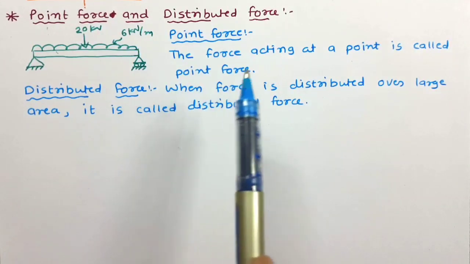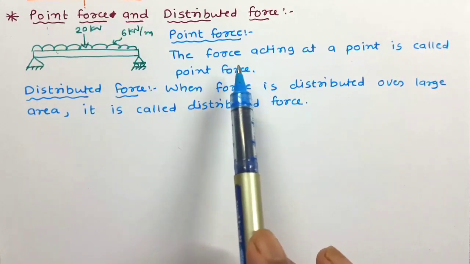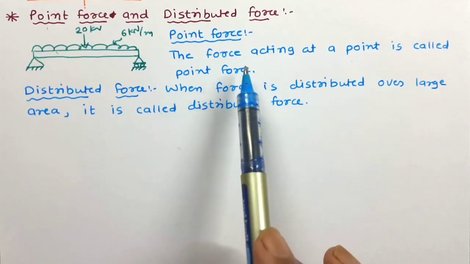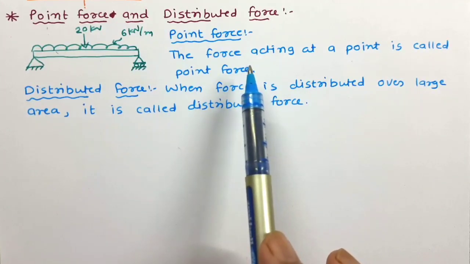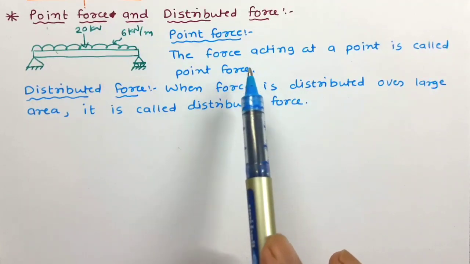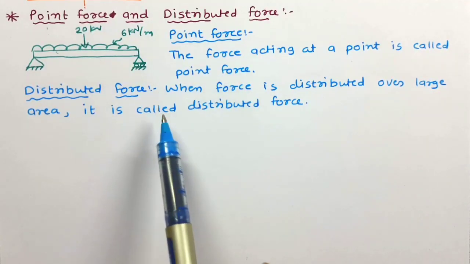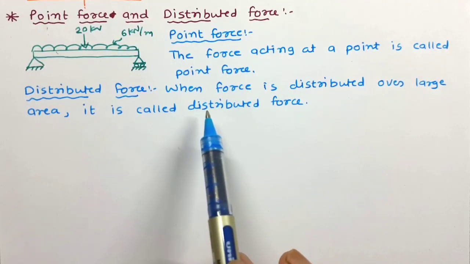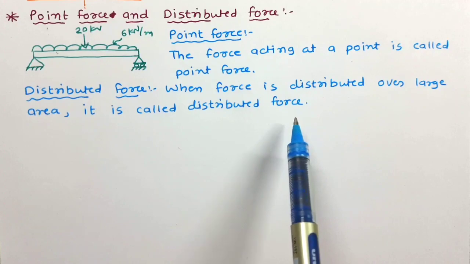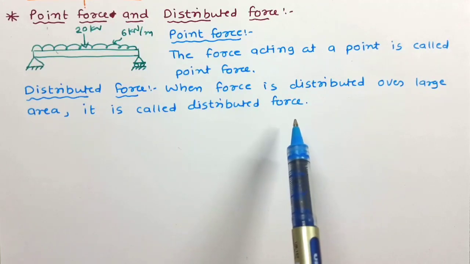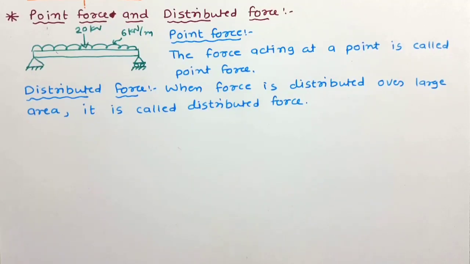An example of point force is the force exerted by a man standing on a platform. We can also say the force exerted by the tire of a car on the road. An example of distributed force is a water tank resting on the ground, because the water applies force over a large area. So let us move ahead.